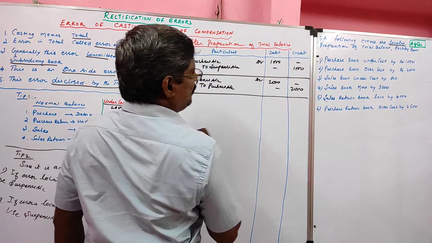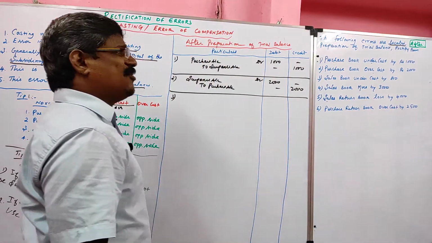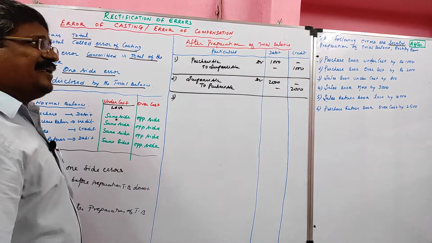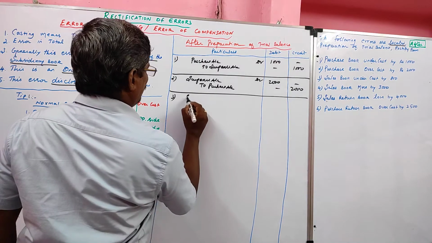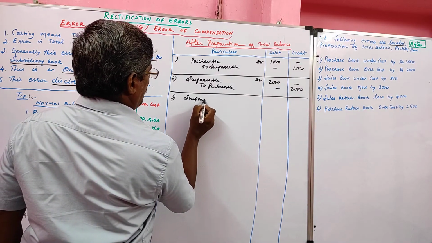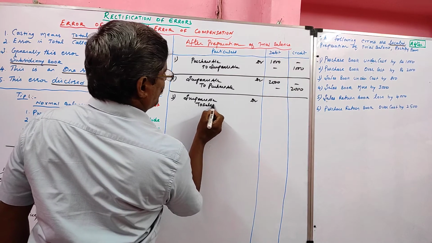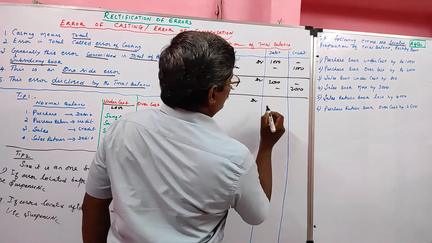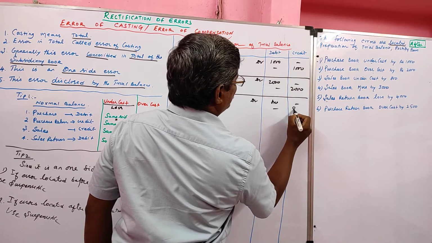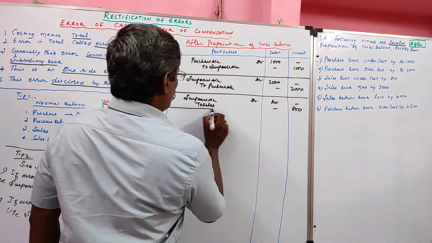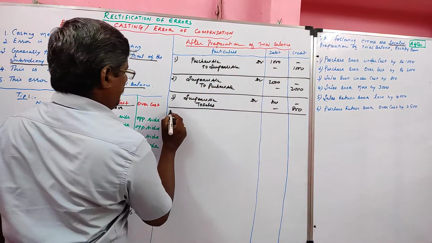Then 3. Sales book under cost. Sales normal balance is credit. Under cost we can write in the credit side itself. So the entry is suspense account debtor to sales, 800. So short means record in the same side. Over cost means write in the opposite side.